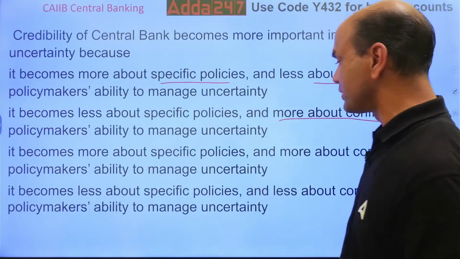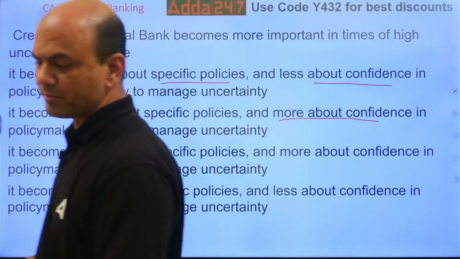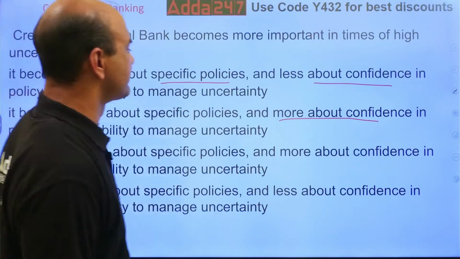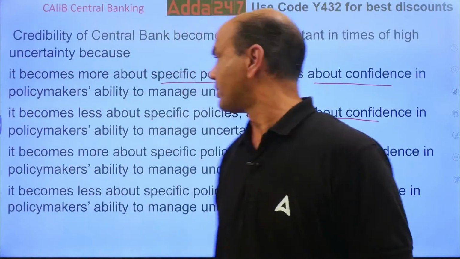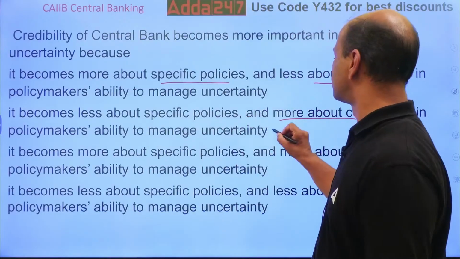D, it becomes less about specific policies and less about confidence. See, the whole game is more and less, more and less. Think now. It's a juggling game. So what is the answer for this? The answer is, it becomes less about specific policies and more about confidence.